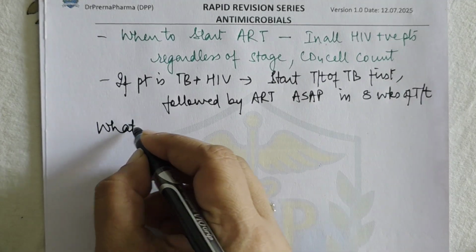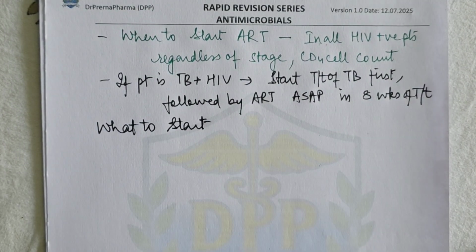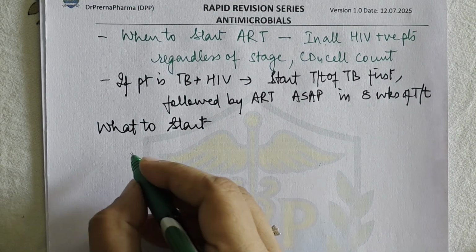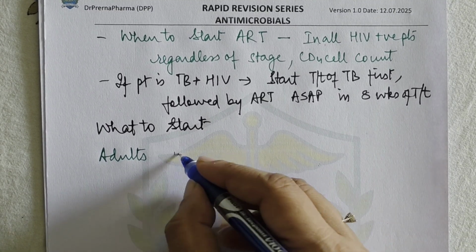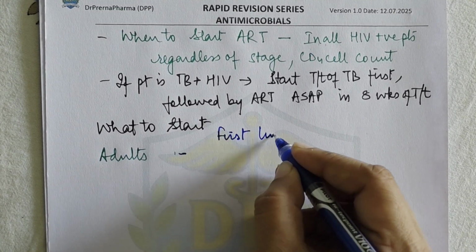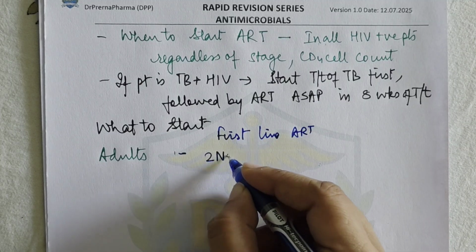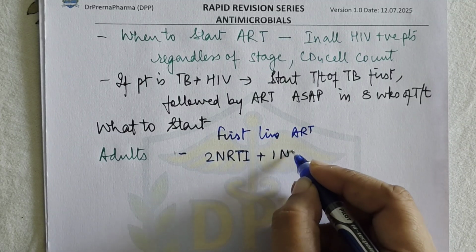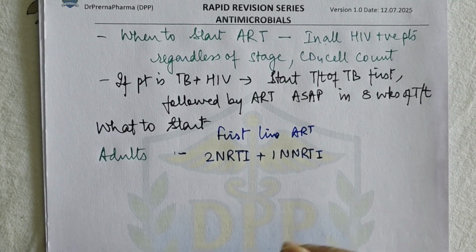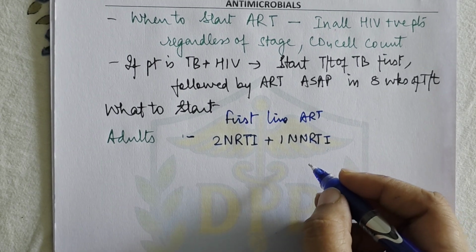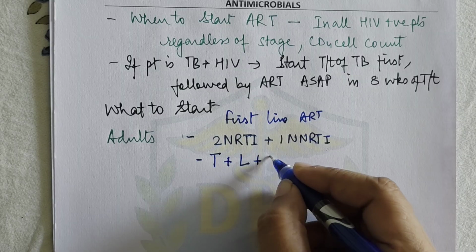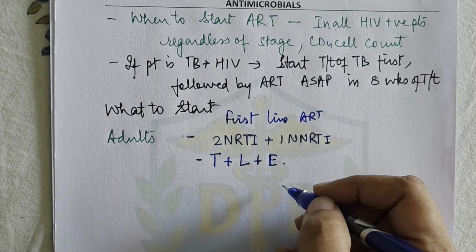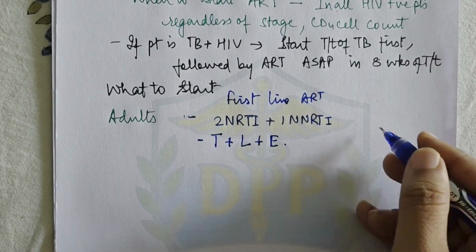Then next is what to start, what is the first line therapy and what is the second line therapy. So in adults, now please listen to this carefully. In adults the preferred first line ART, we have to start 2 NRTI plus 1 NNRTI. Okay, so this is the treatment plan. Usually the combination that is given is tenofovir plus lamivudine or emtricitabine plus efavirenz. So this is the first treatment plan.